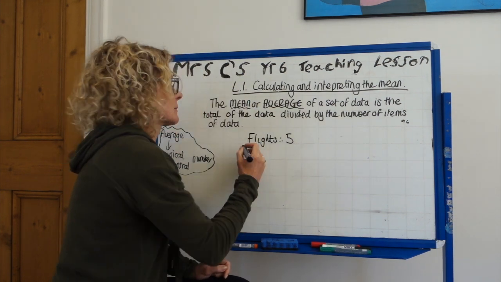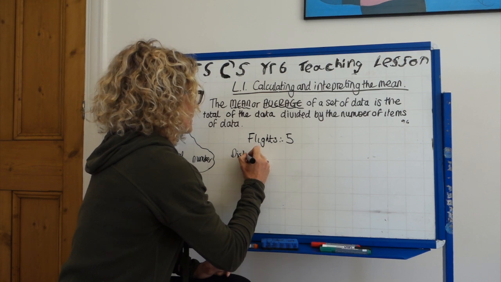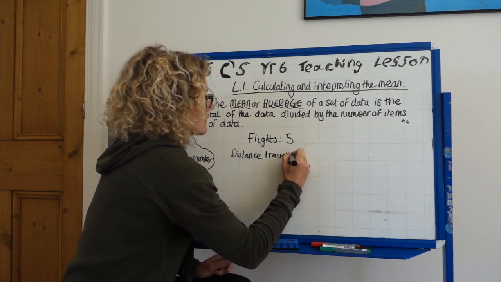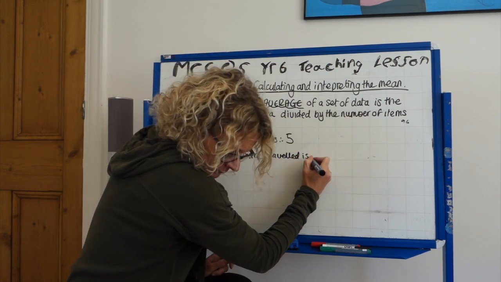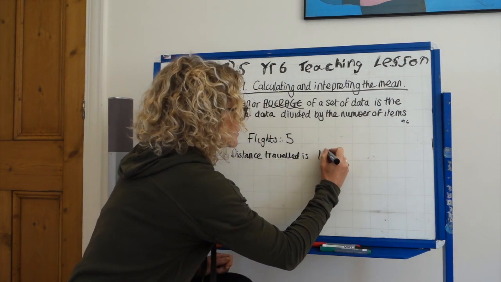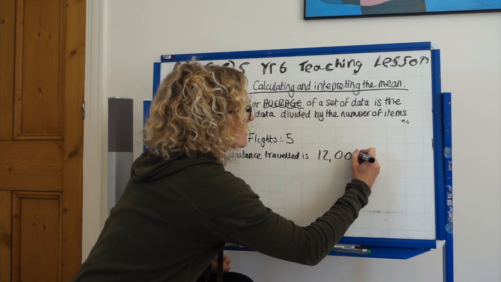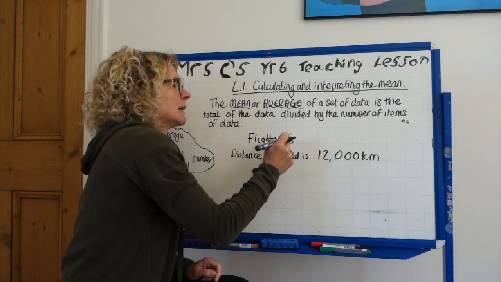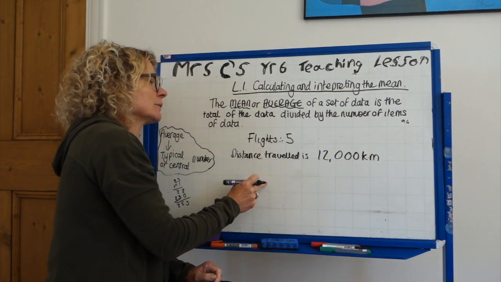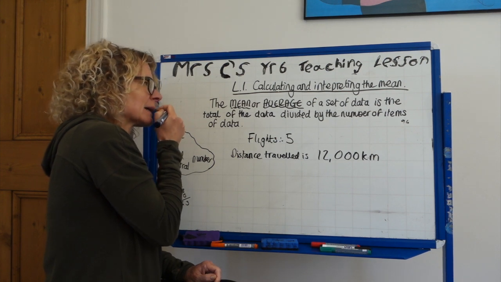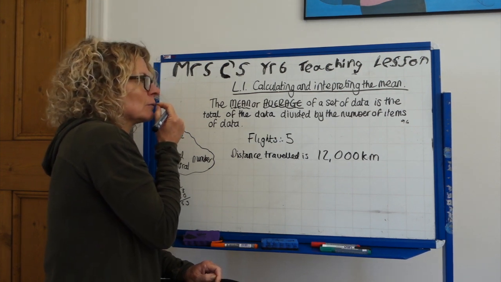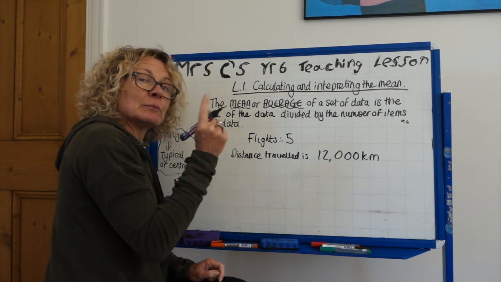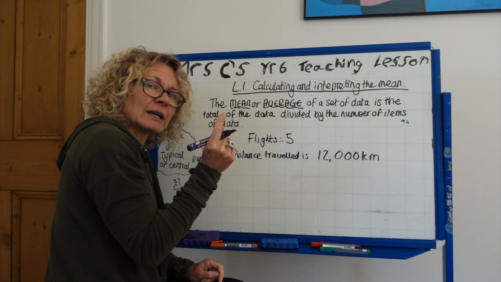And the distance of those 5 flights, distance travelled, is 12,000 kilometres. Right, so this is you interpreting the mean. You've got this data. How are you going to get back to finding out what the mean is from that? This is your flights and this is your distance. Pause the camera, work out the answer.